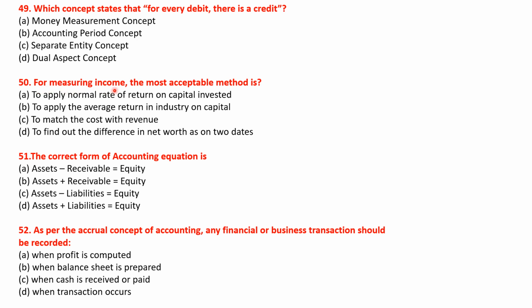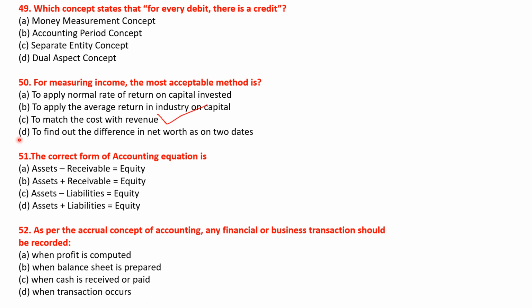For measuring income, the most acceptable method is to apply normal rate of return on capital invested, to apply the average return in industry on capital, to match the cost with revenue, and to find out the difference in net worth as on two dates. So the correct answer will be option C, to match the cost with revenue. Okay, so option C will be the right answer.